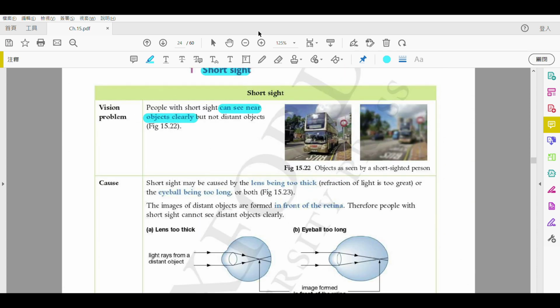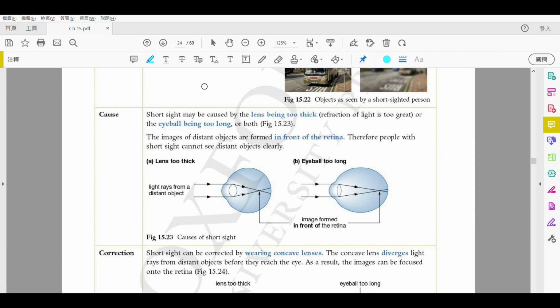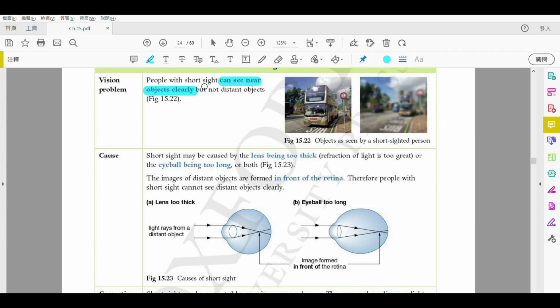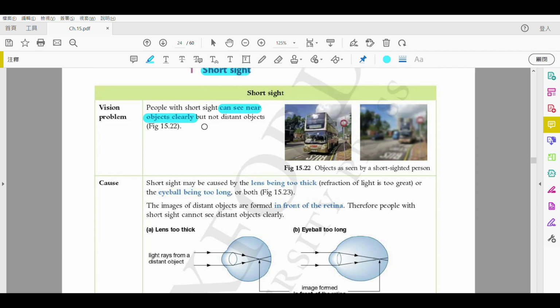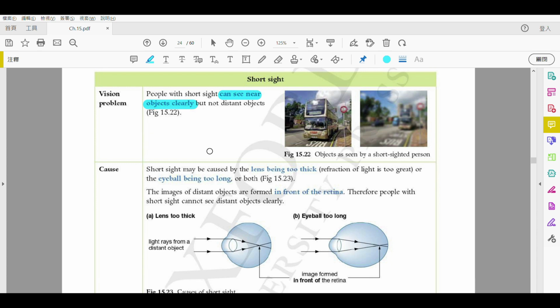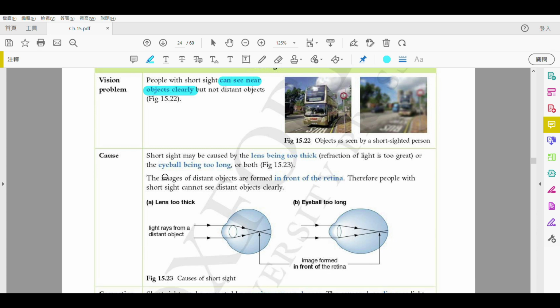First one, talk about the short sight, 近視啦. So somehow, what does it mean? So we can see near object, that's the first definition. But then the second definition is that the images are formed in front of the retina. So do not focus on the distant object this word. Okay, it's just messing you up. Alright? So somehow the other definition is that the images are formed in front of your retina.